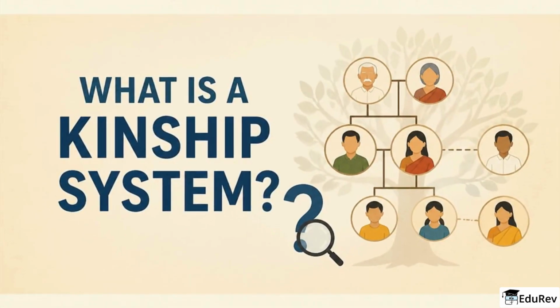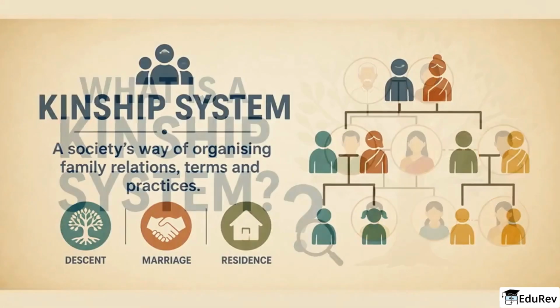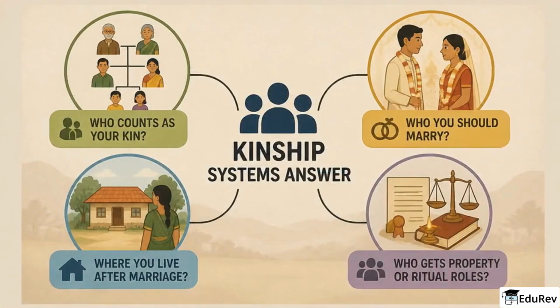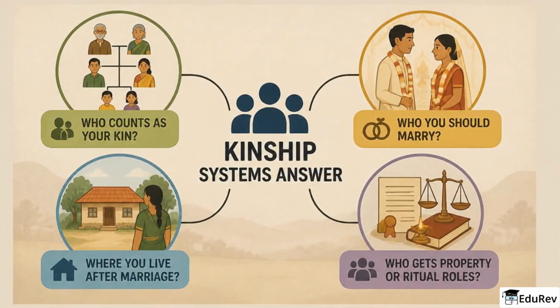Now, what is a kinship system itself? A kinship system is the pattern set of relations, terms, and practices a society uses to organize family bonds and solve common problems about descent, marriage, and residence. These systems answer questions like who counts as your kin, who you should marry, where you live after marriage, and who gets property or ritual roles.